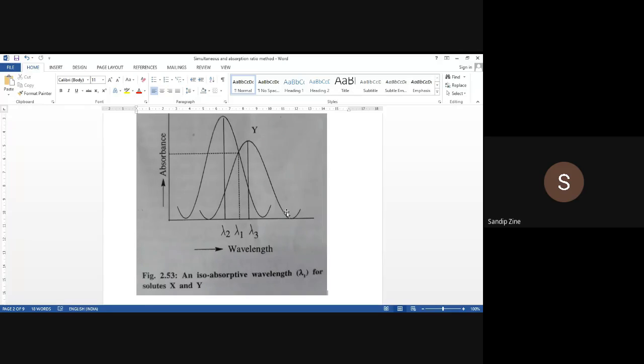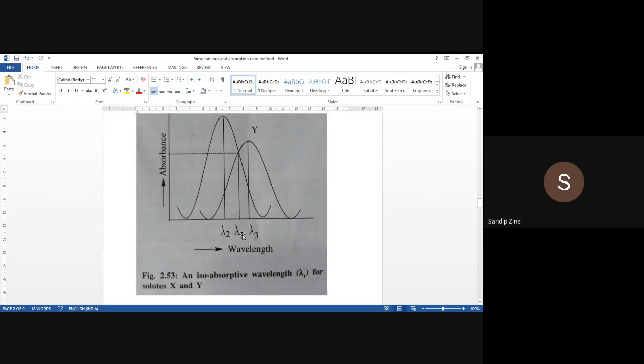So we will just see the initial part of this absorption ratio method. In the analysis of a binary mixture by the absorption ratio method, the absorbance of the mixture is measured at two wavelengths. One wavelength is the lambda max value of one of the components: either the lambda max of X at wavelength 2 or the lambda max of the Y component at wavelength 3. And another wavelength is an isoabsorptive wavelength. So this is wavelength 1.